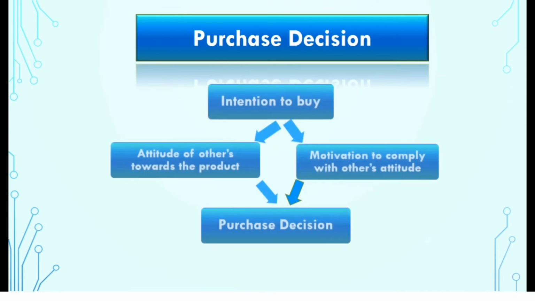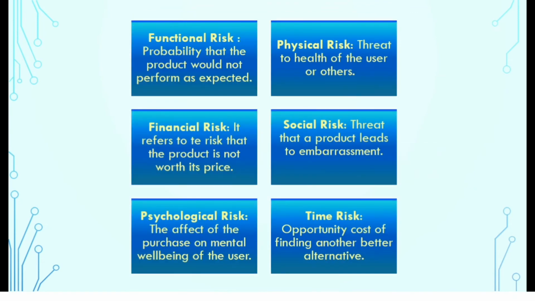Further, a change in consumer intention to buy a product, postpone it, or avoid the purchase decision depends upon the risks associated with the purchase decision. These include functional risk, which refers to the probability that the product would not perform as expected. Physical risk refers to the threat of the product to the health of the user or others.